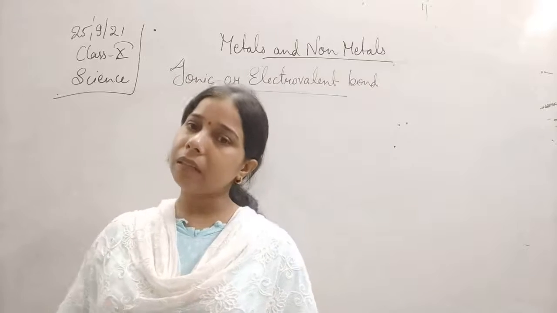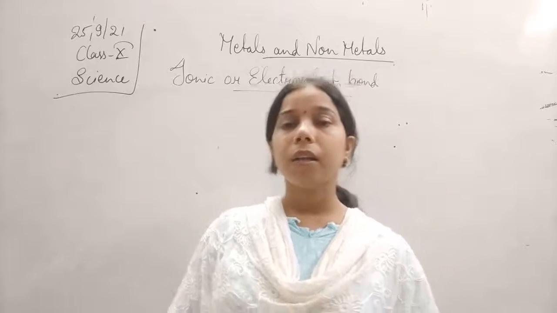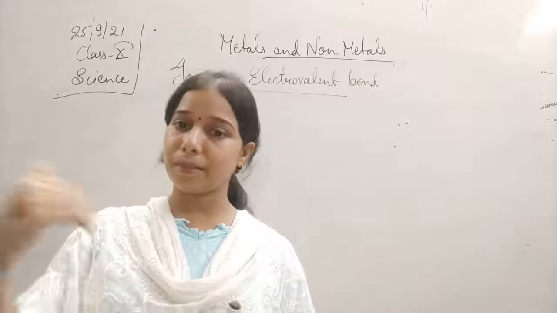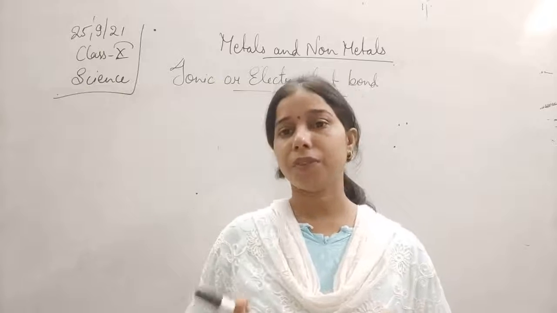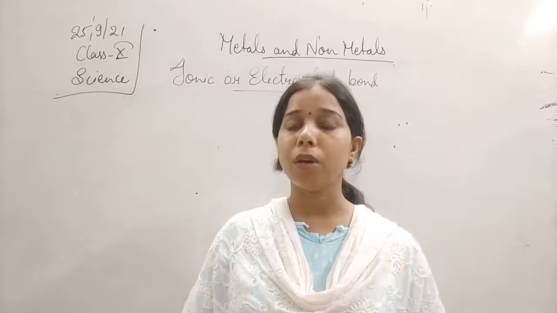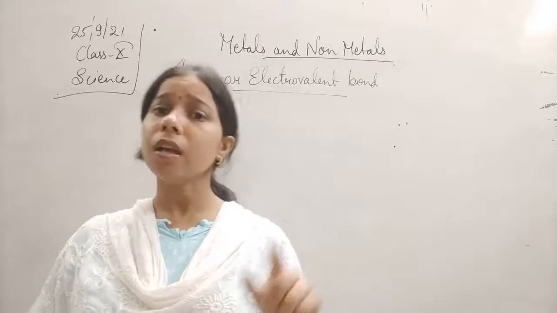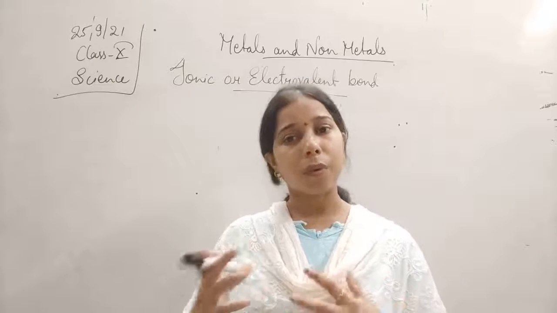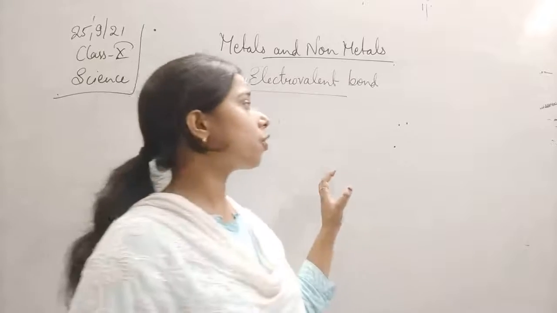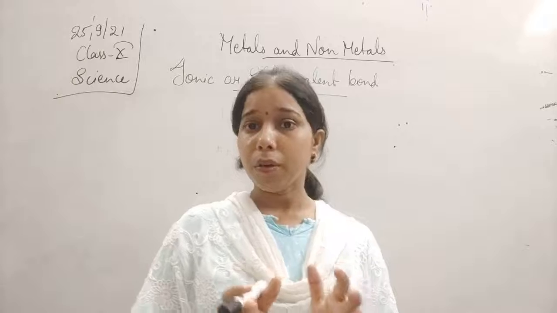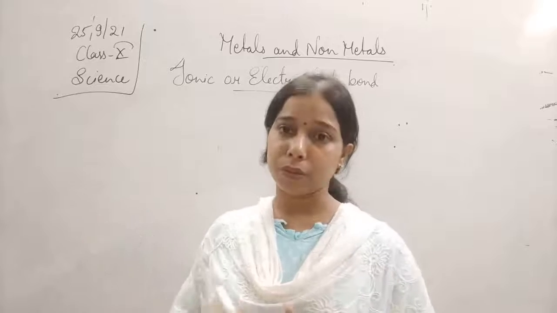Now, metals have a tendency to lose electrons and become cations, while non-metals have a tendency to accept electrons and become anions. So the cation and the anion combine together to form a compound, and that is called an ionic compound. Yesterday only we discussed the ionic bond. We have just started to understand the ionic bond, and there we have seen that ionic bonding is done between ions which have combined together. So cation and anion combine together, students.